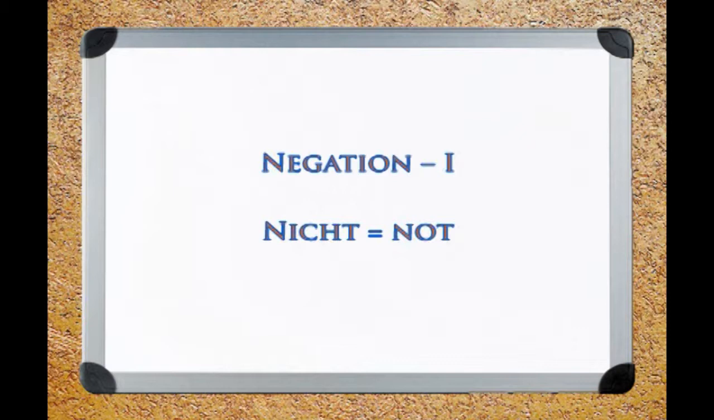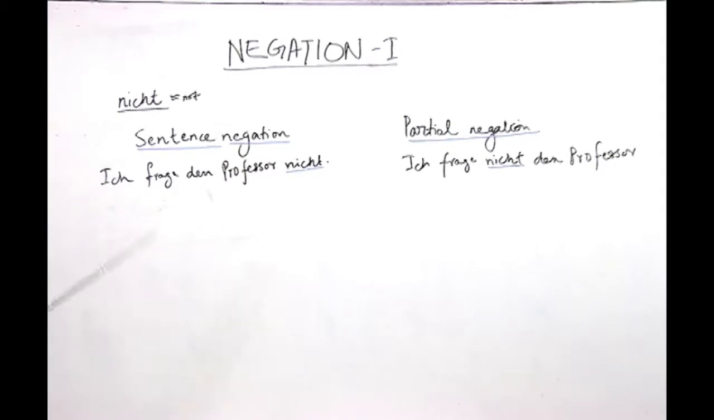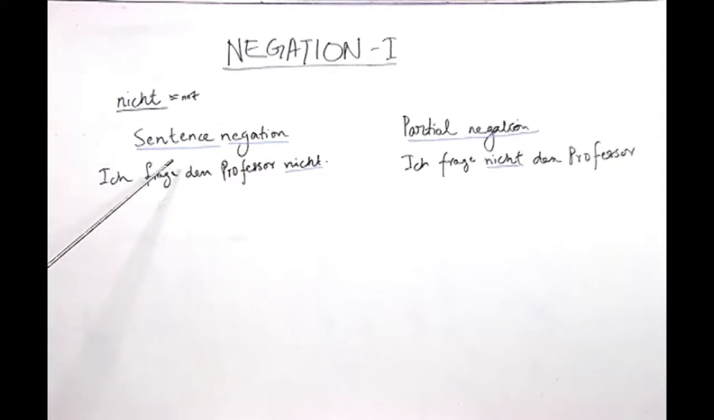For example, in English we use sentences like I am not coming, are you not going, I am not eating, I cannot go, I don't want to go. So, these are examples of negation where you negate or don't carry out a task. In the same way, in German also there are different kinds of negation.